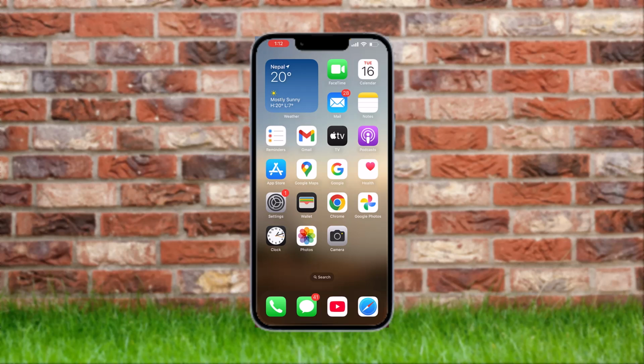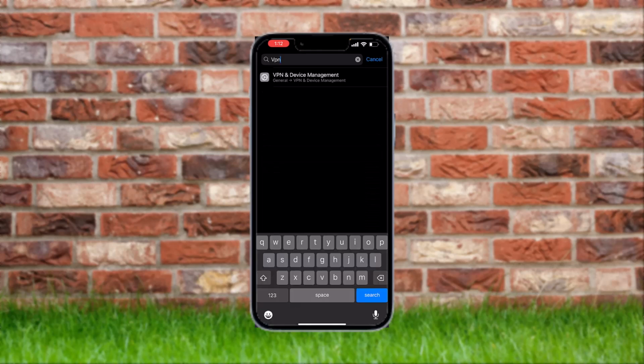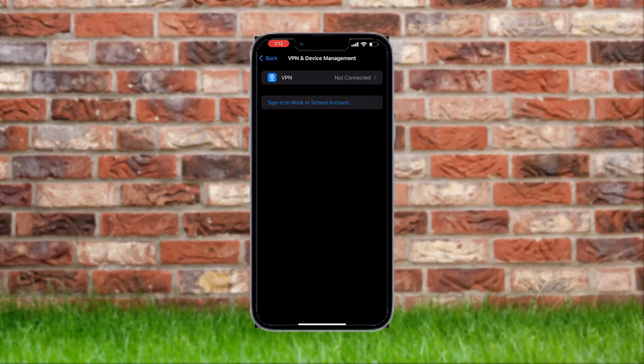Step 6. Remove VPN or profiles. Go to settings, then search for VPN and device management. Tap on it, then disable or remove any VPN or configuration profile. Some VPNs block Wi-Fi controls.